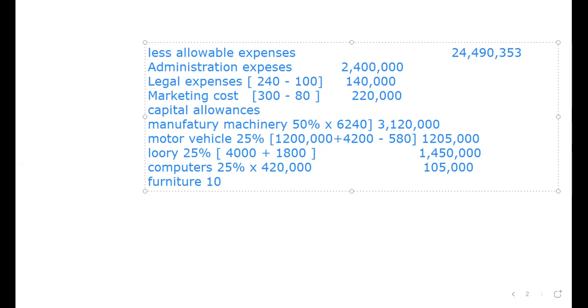We get the percentage: 10% of how much? Multiply this with the figure for furniture, which was how much? 180,000. Then this comes to how much? 10 divided by 100 times 180,000, coming to 18,000. The figure for furniture is coming to 18,000.